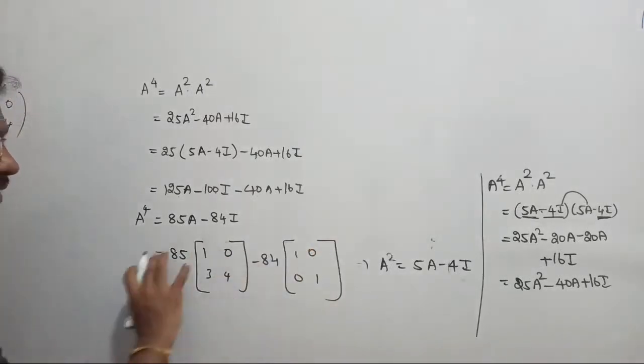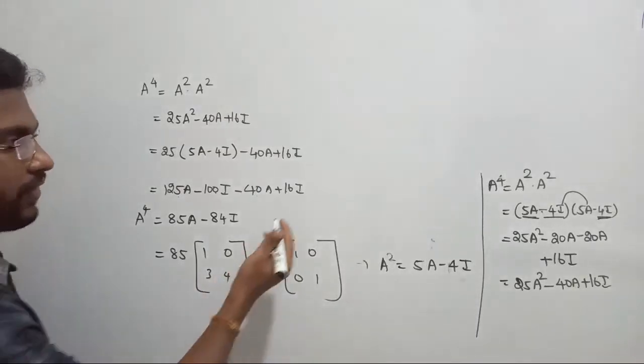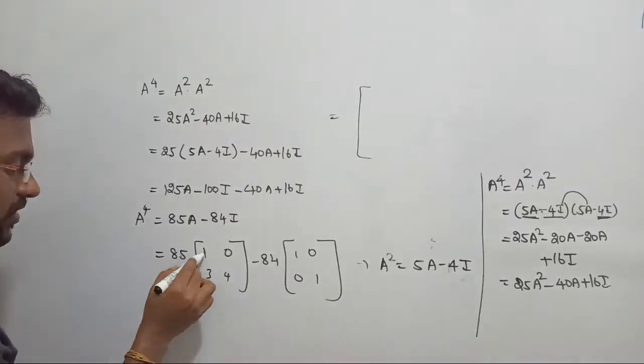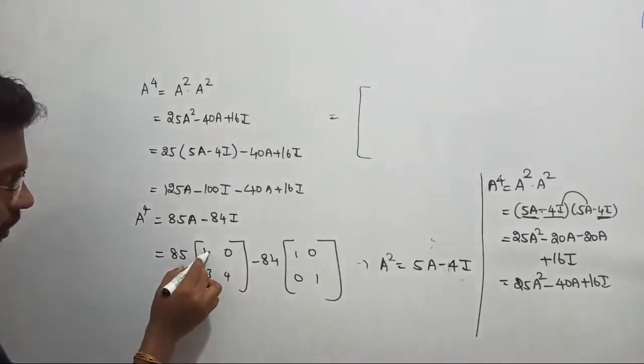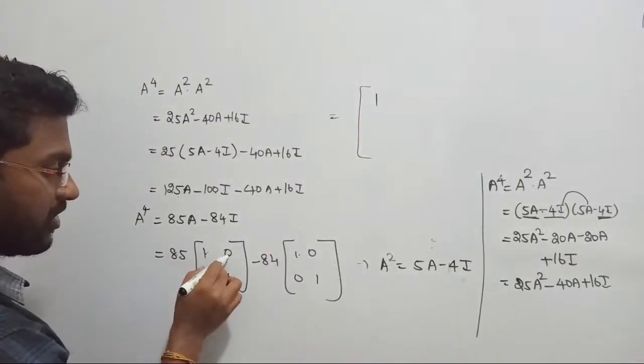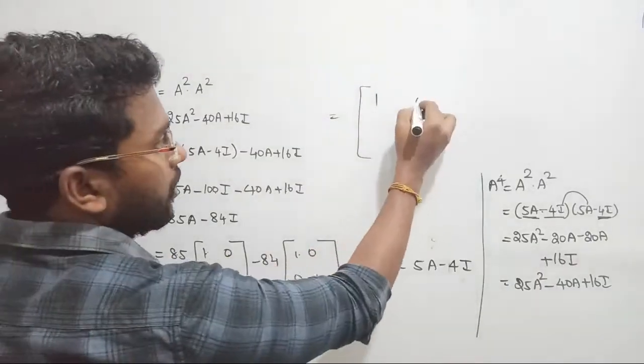Finally, if you multiply this and reduce it, you will get the answer. Okay, anyway I will write the final answer also for your understanding. If you multiply by 84, that is, 85 minus 84 will become 1. Next, 85 into 0 will become 0. Here 84 into 0 will become 0 only.